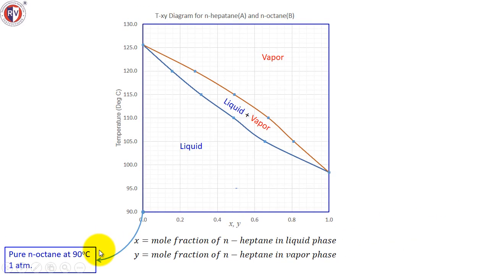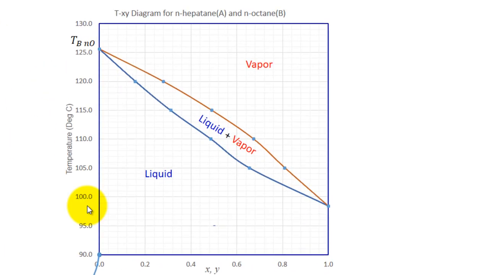Now taking this pure normal octane, there is no heptane, therefore composition is 0. Now if we take this pure normal octane and start heating, keeping the pressure constant at 1 atmosphere, its temperature will start increasing until some point, and that is here. So this point will move in this direction up till here. At this point, it will start boiling because it has reached the boiling point at 1 atmospheric pressure. It will start boiling and start getting converted into vapor.